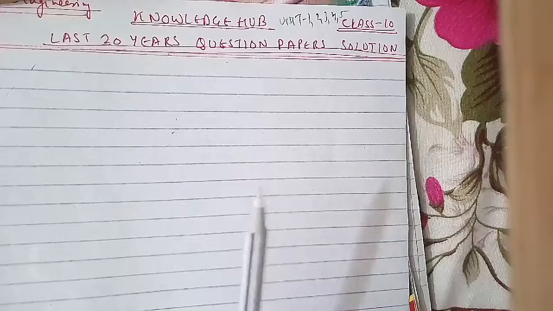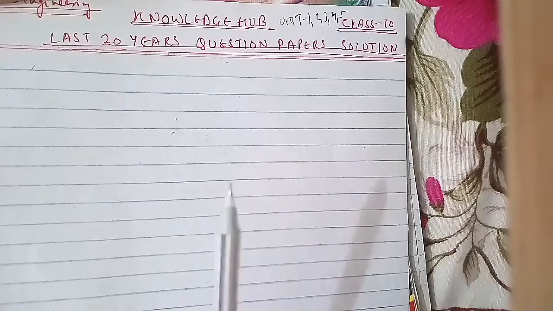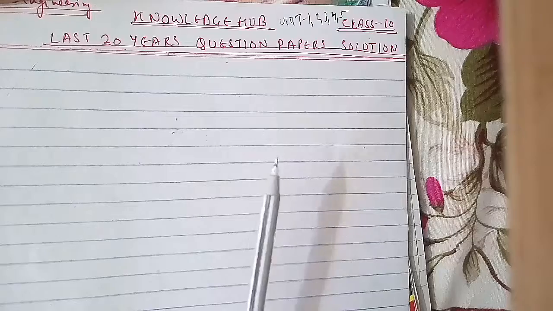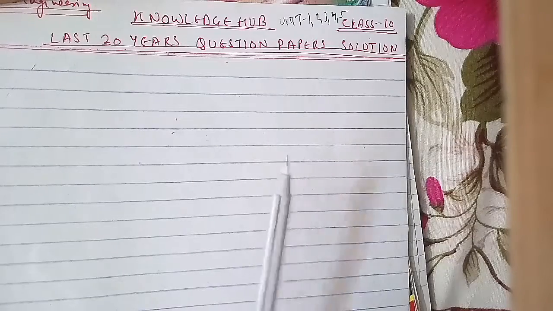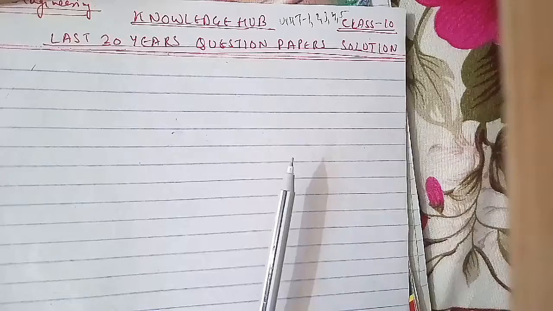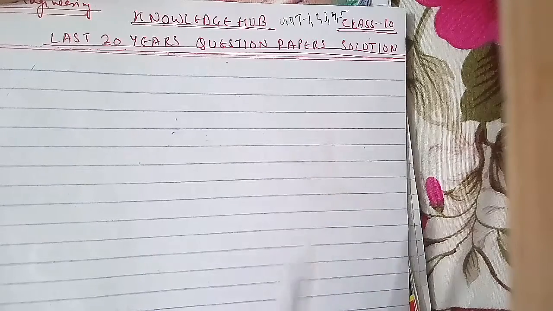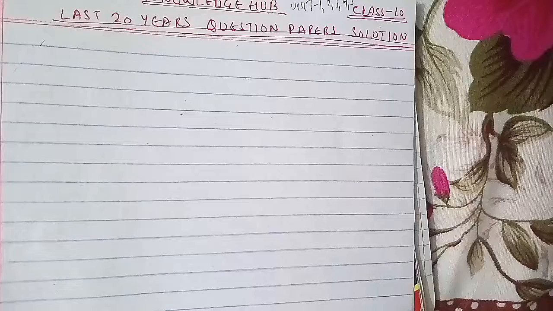And then again we have another question: distinguish between static and dynamic analysis of a program, and how are static and dynamic program analysis results useful? This is also from unit 4 here. Again we have, write a short note on alpha and beta testing of the product. This is also from unit 4 here.